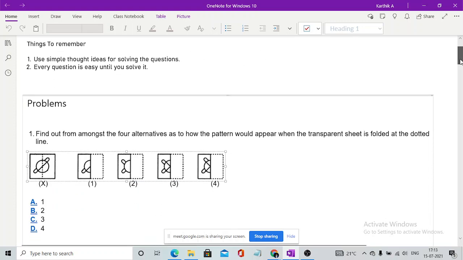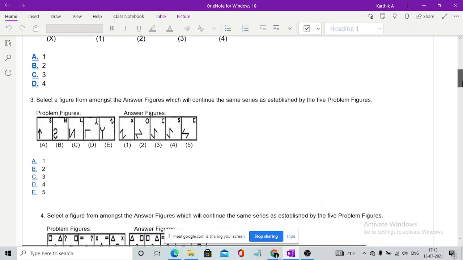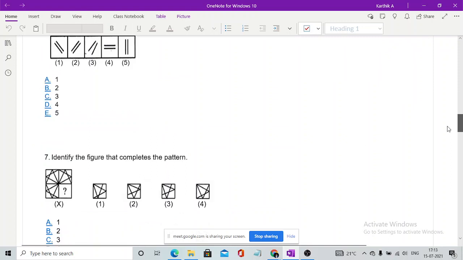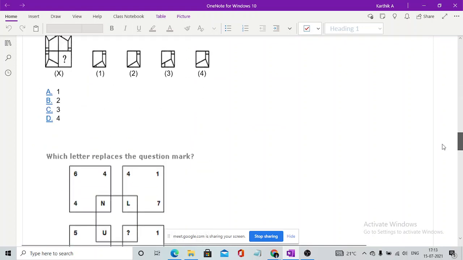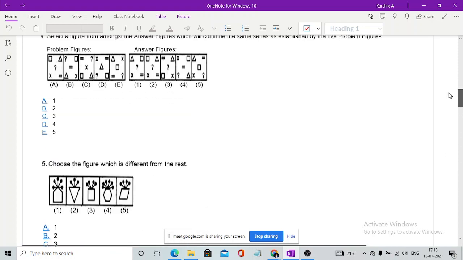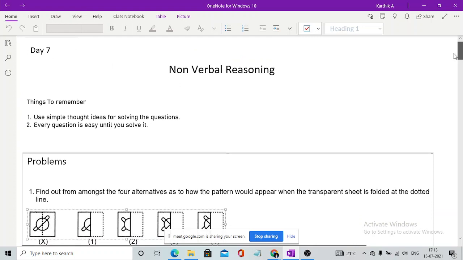Mirror image won't be there, I guess. Folding images, as well as the odd one out figure or the next figure that you should have, and we have the odd one outs and the figure that completes the pattern. You guys might have seen these types of questions. Basically, if you have gone through exams called Navodaya in class 5th, you might have been through these questions.